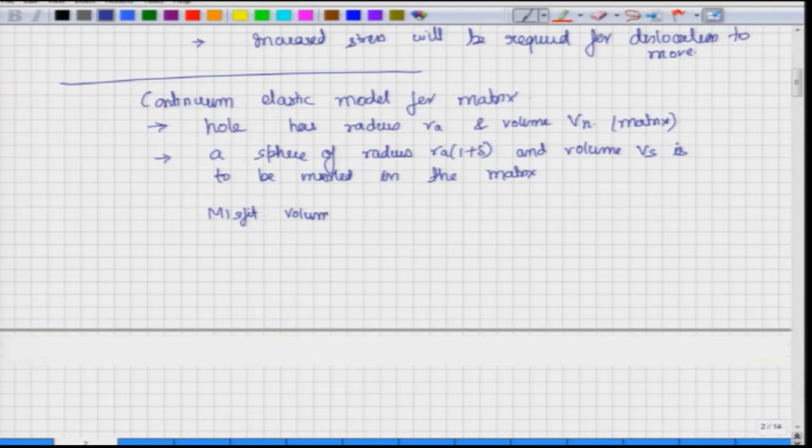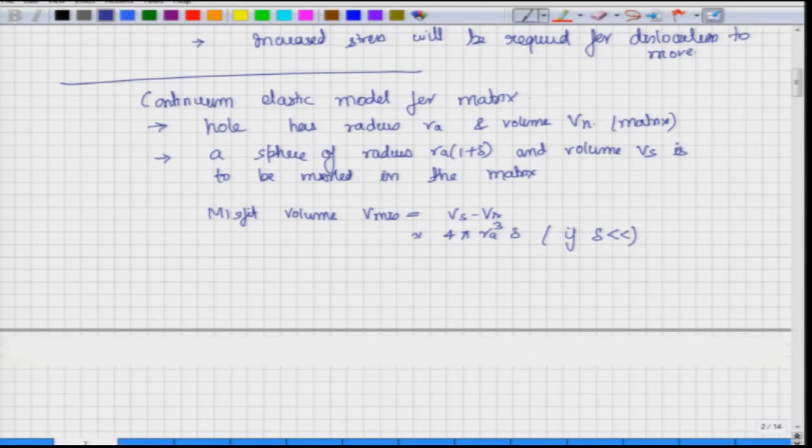Okay. Right now we are not assuming any elastic deformation for either the ball or the hole. Just as it is, what is the misfit volume? So, we will give misfit volume which is as V misfit, which is nothing but Vs minus Vh, approximately equal to 4 pi RA cube delta. This will be when delta is much smaller.